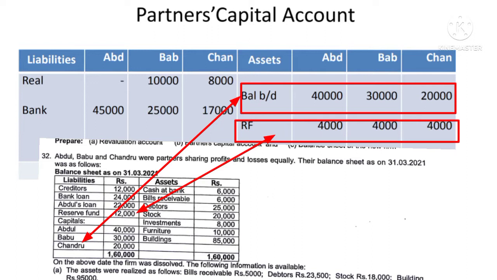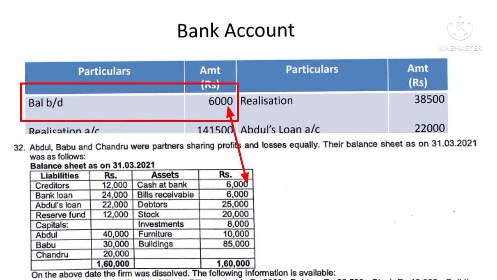So record the opening balance 40,000, 30,000, 20,000, and there is a reserve fund, distribute reserve fund as per their old profit sharing ratio. Their profit sharing ratio is equal, so 12,000 equally distribute 4,000, 4,000, 4,000. And thereafter there is a cash at bank 6,000, record in the bank account on the debit side, to balance brought down 6,000.